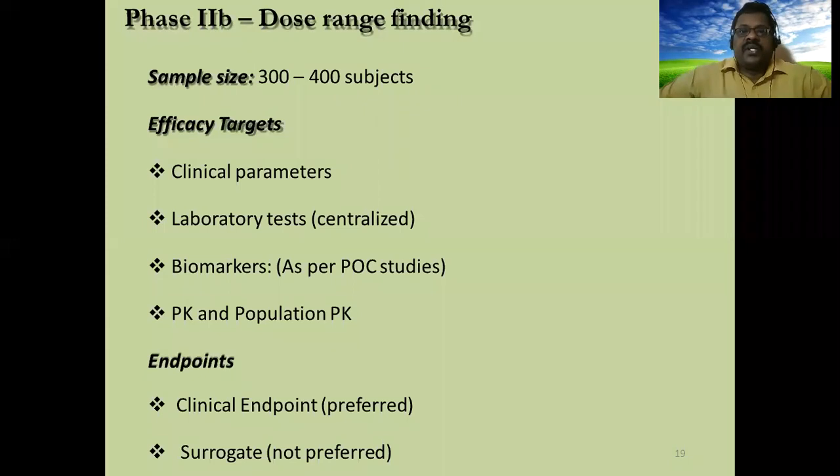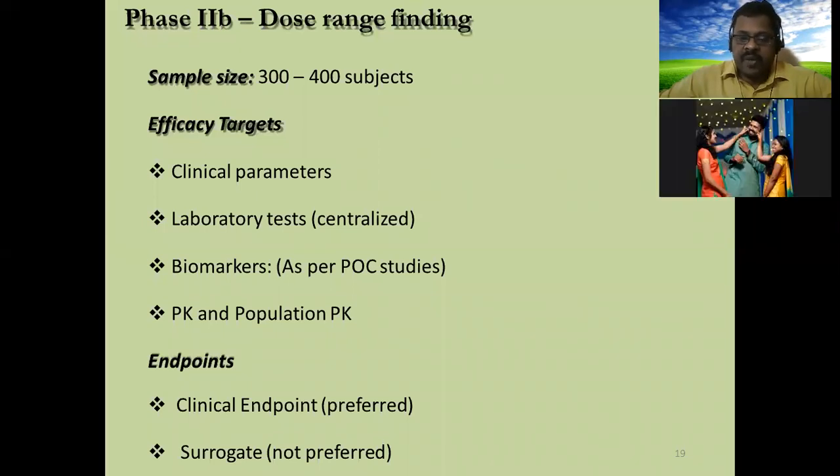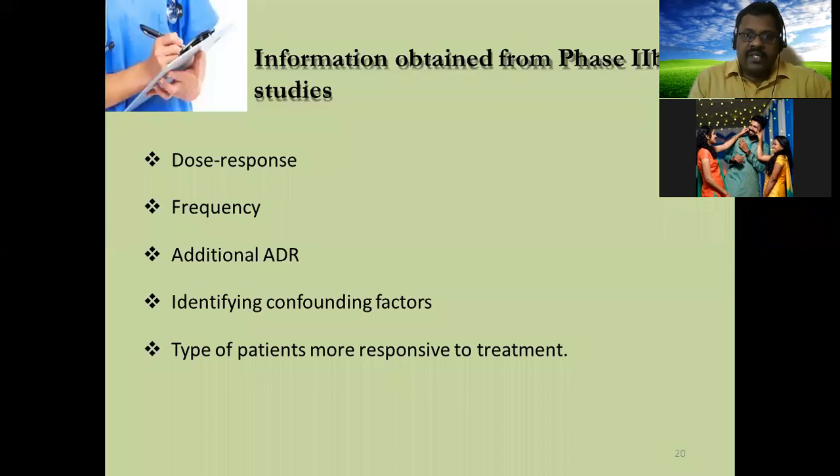Phase 2B dose range finding, in this we need a minimum of 300 to 400 subjects. Efficacy targets are clinical parameters, laboratory tests, biomarkers, and pharmacokinetics on population. Endpoints are clinical endpoints and surrogate endpoints, and the information obtained from phase 2B studies is that we confirm the dose response, frequency, additional adverse drug reactions, identify confounding factors, and the type of patients more responsive to treatment.